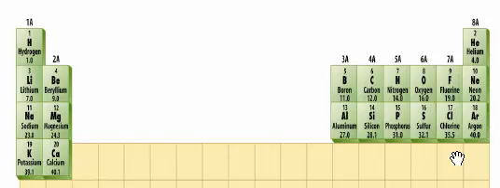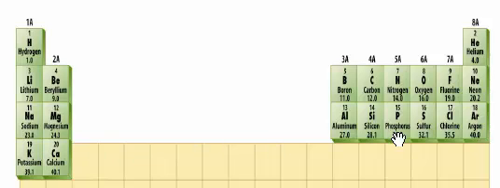Now we've simply focused on the extremes of the periodic table, things that were all the way to the right or things that were all the way to the left. The question might be, well, how do you predict if other elements will gain or lose electrons, or if they'll share electrons? And the answer has to do with something called electronegativity. And for those of you going on to chemistry, you'll study electronegativity in more detail. But basically, electronegativity describes an atom's desire to gain electrons.